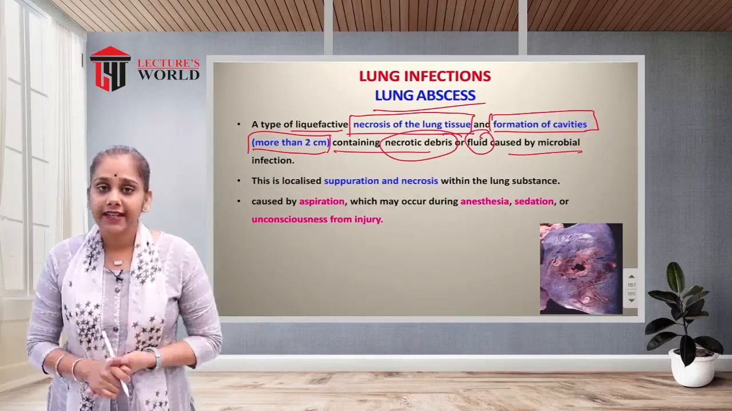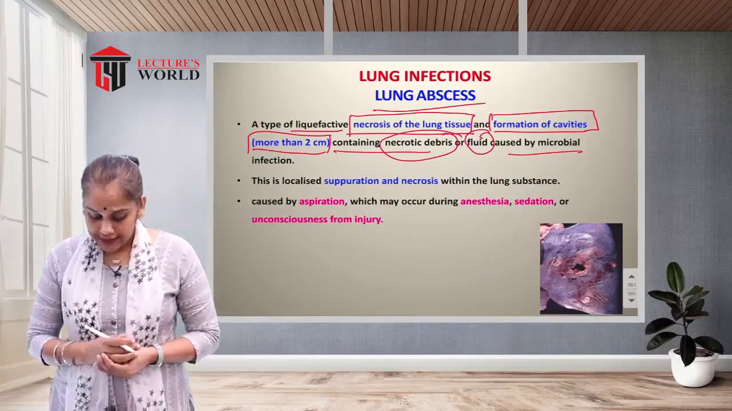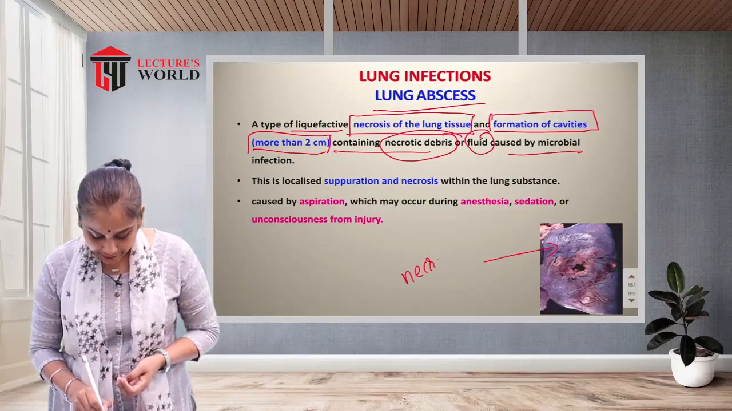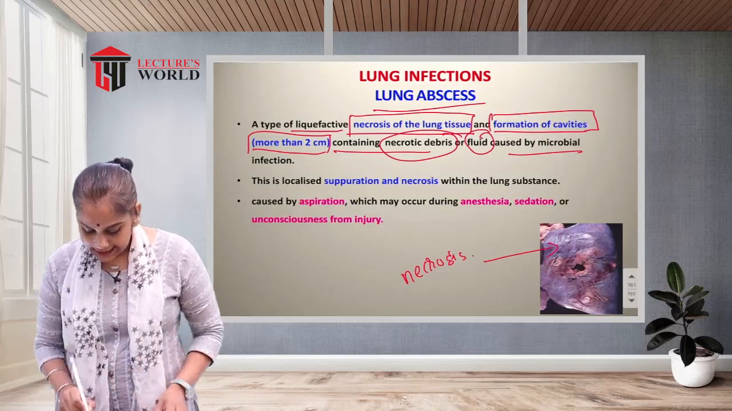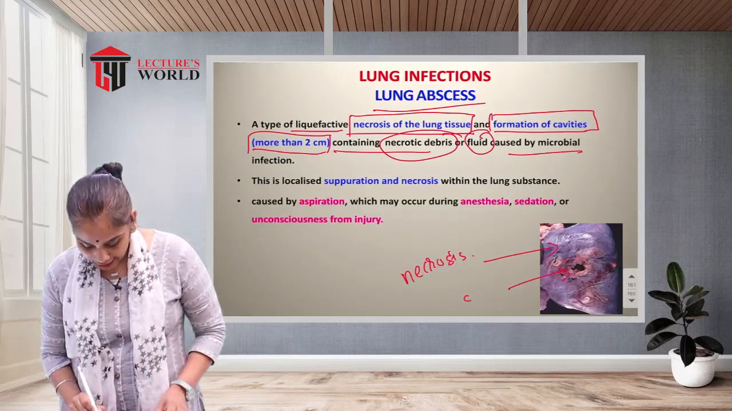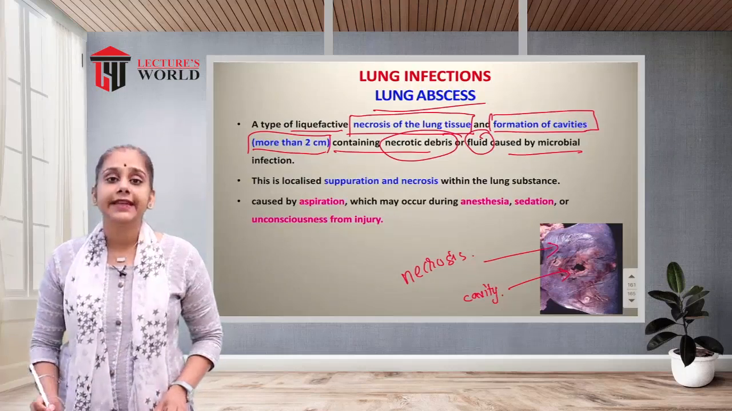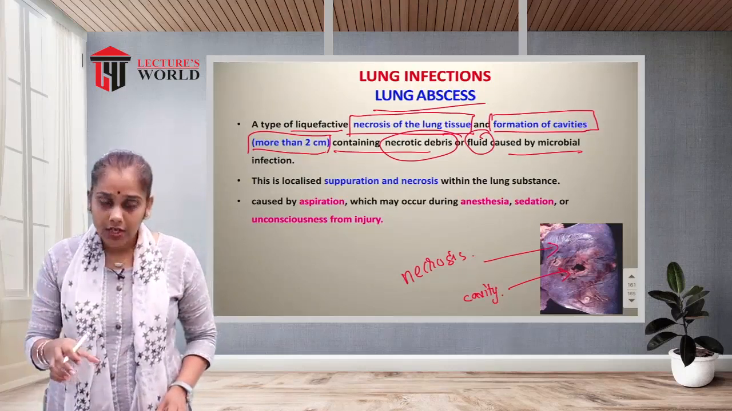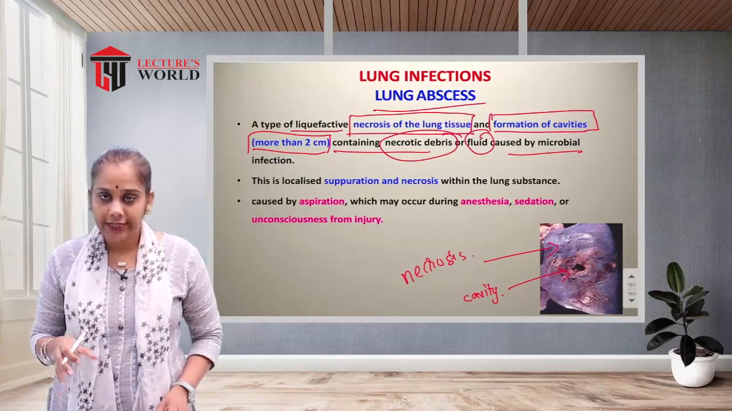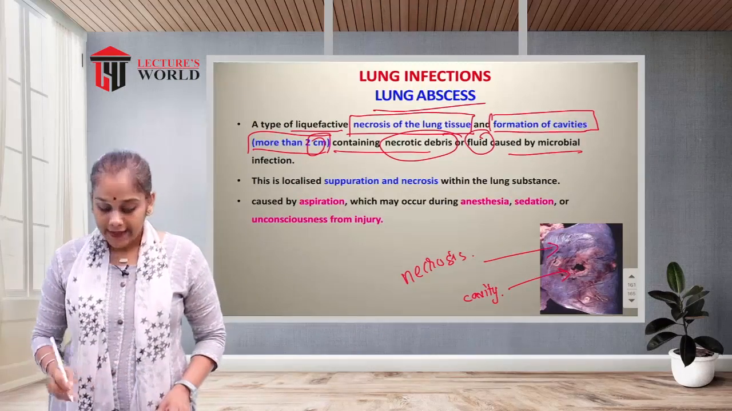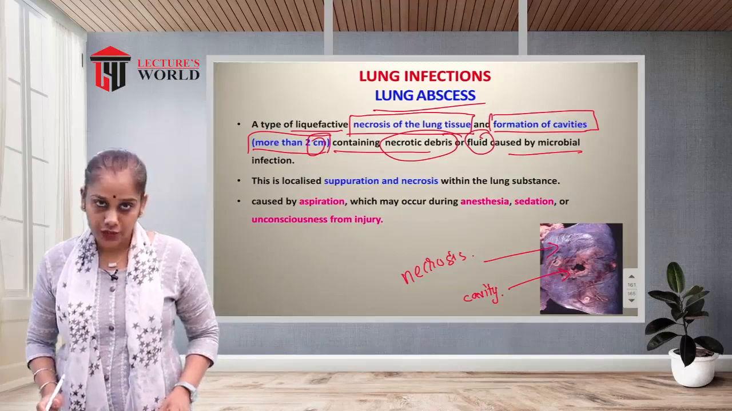So what is lung abscess? You can see in the figure, there is necrosis. See, this is the necrosis, and this is a cavity into the lung. Formation of a cavity in the lung that is more than 2 centimeters, and necrosis of the lung tissue.